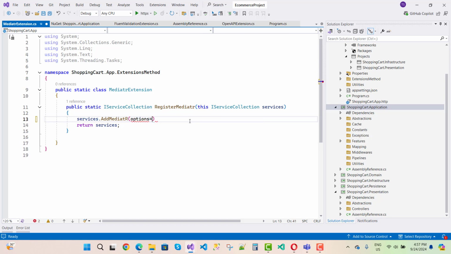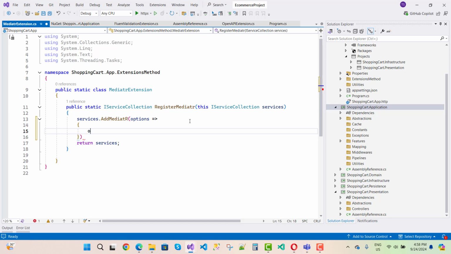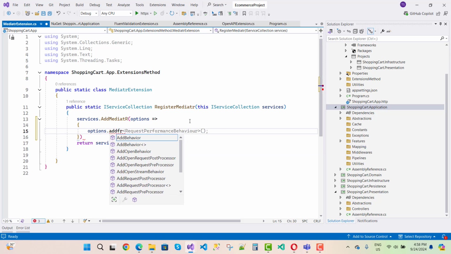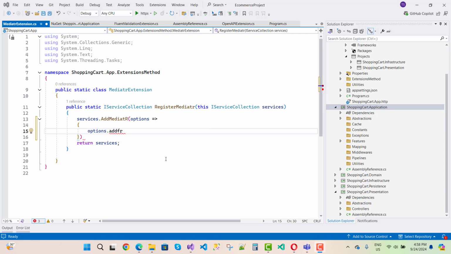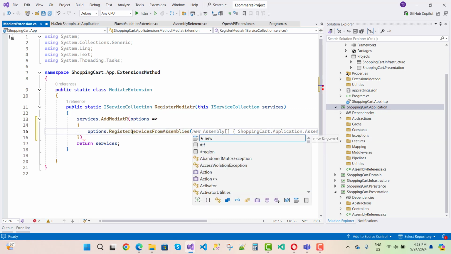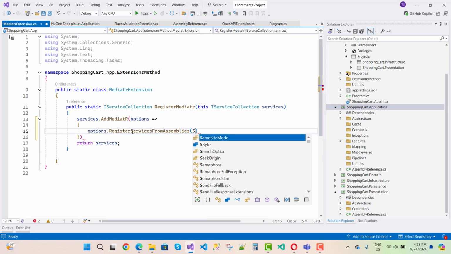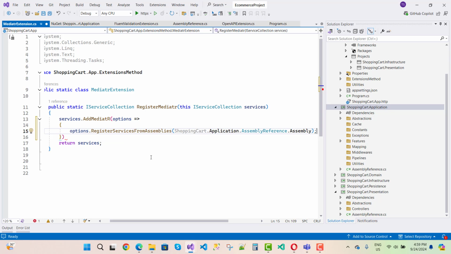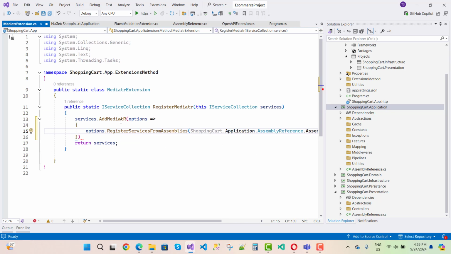So options dot register services from assembly, and the assembly is ShoppingCart.Application.AssemblyReference.Assembly. This is the way through which we can register a Mediator service here.